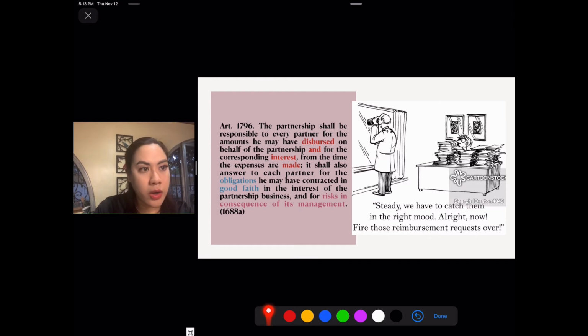And the second example, the one in blue, when you say obligations, these are normally payables or things that must be done in the course of business, say paying of suppliers when stocks arrive, if it's not on terms, usually it's cash on delivery. And the third one is risks in the consequence of its management.